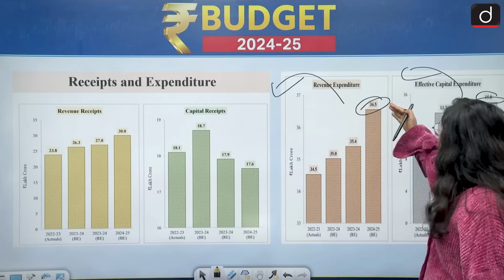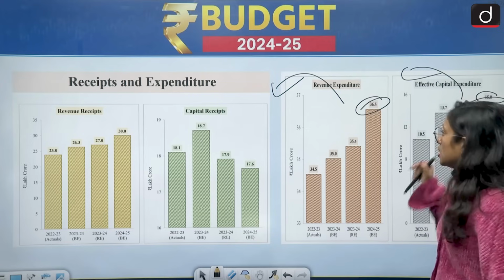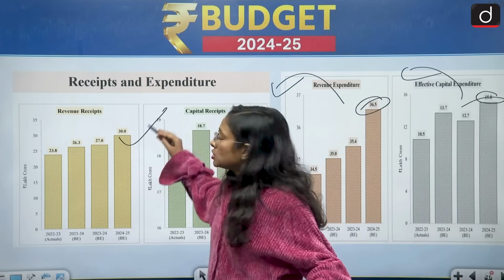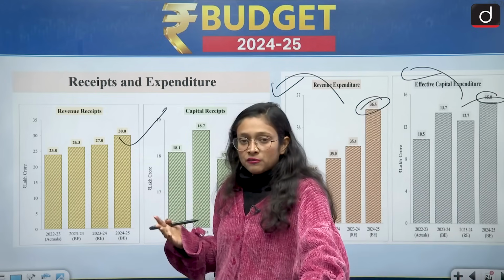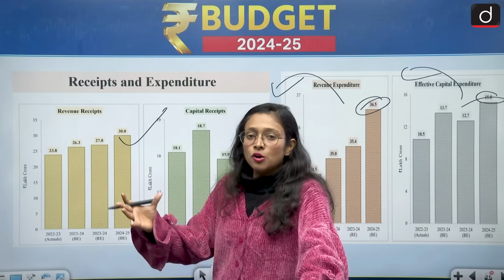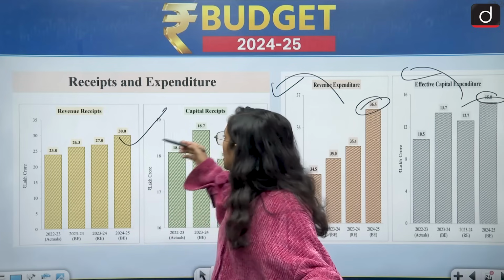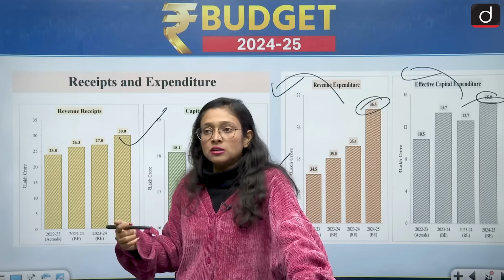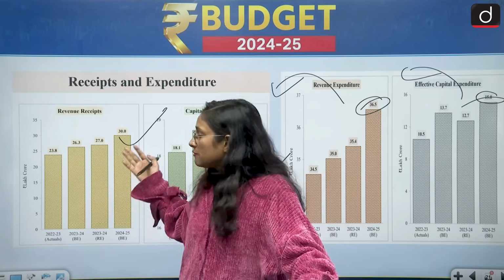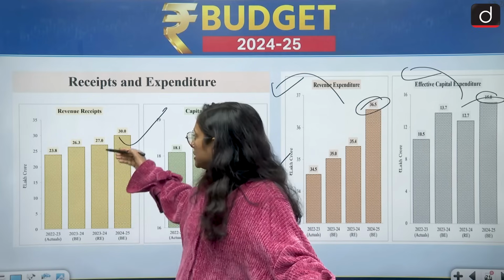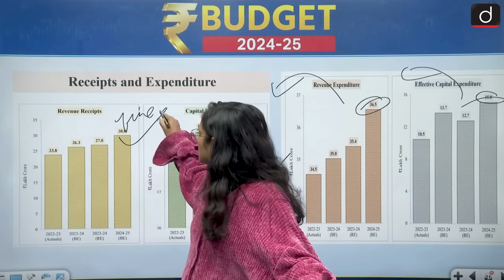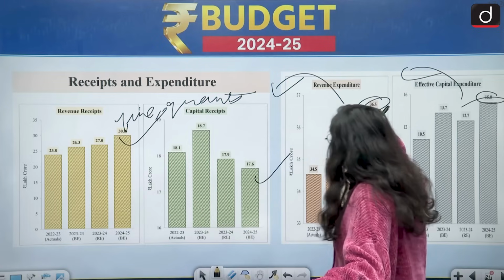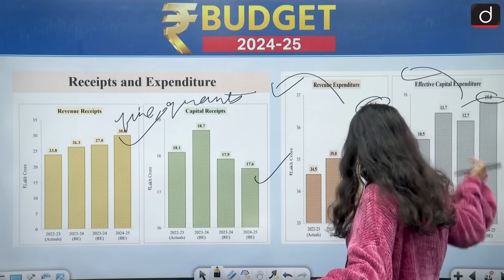So this has increased and this has also increased, and here it has decreased and here it has increased. What we invest to acquire any asset is called capital receipts. And what we spend on daily things is called revenue receipts, and here the example is fine, grants. Similarly, we have revenue expenditure and effective capital expenditure.